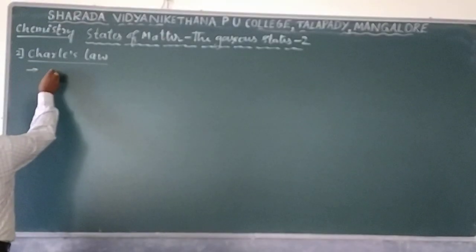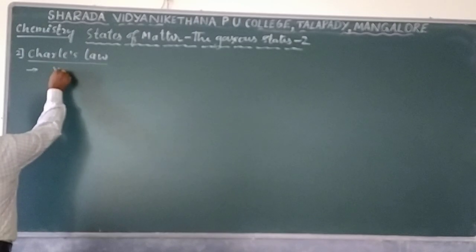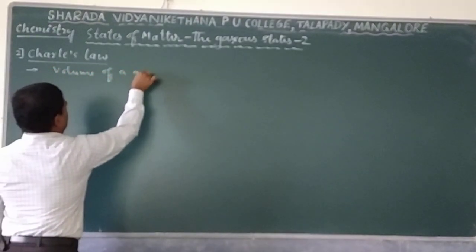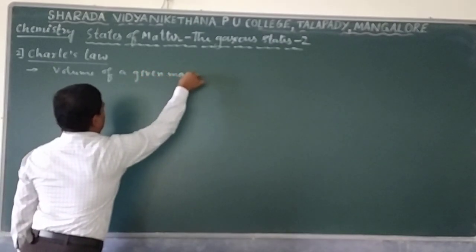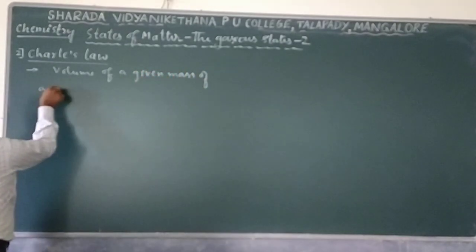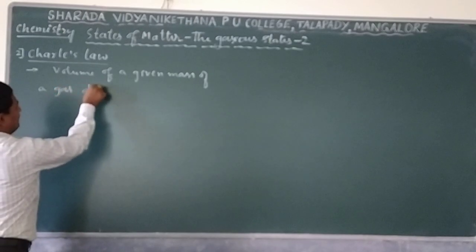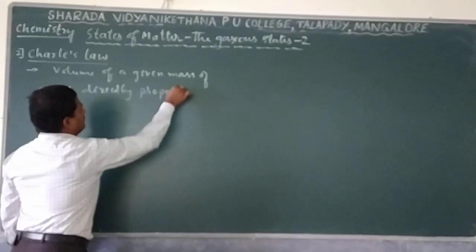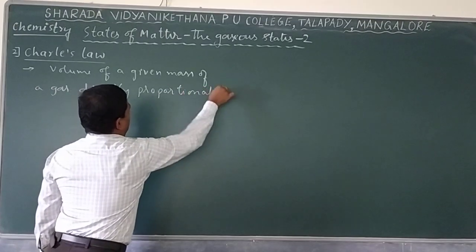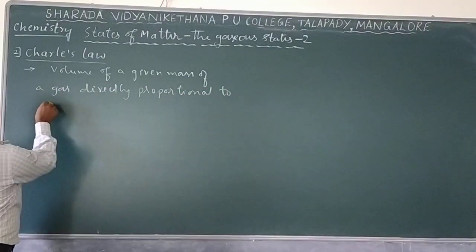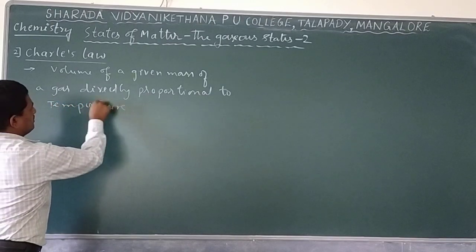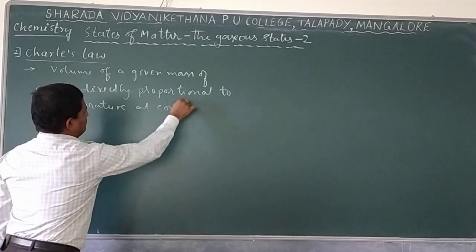So Charles' law's statement is very simple. It says that the volume of a given mass of gas is directly proportional to temperature at constant pressure.